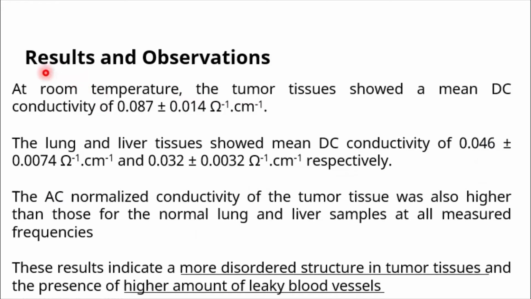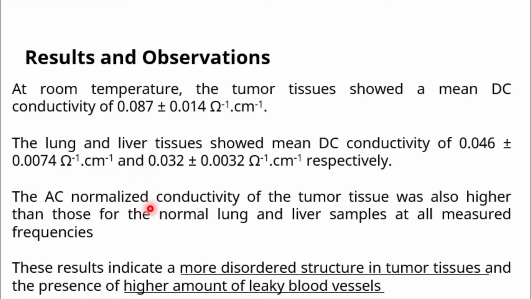To summarize the results obtained, what we see is that at room temperature, the tumor tissue showed a mean DC conductivity of 0.087 plus or minus 0.014 per ohm per centimeter. Compared to this, the lung and liver tissues showed a lower mean DC conductivity than the tumor, averaging around 0.046 and 0.032 per ohm per centimeter for the lung and liver respectively.